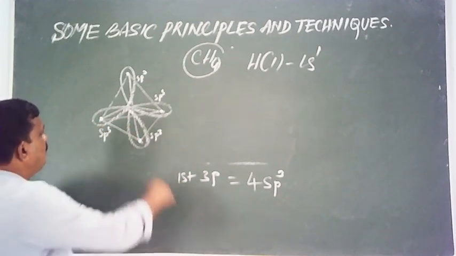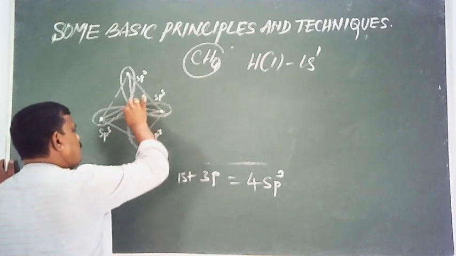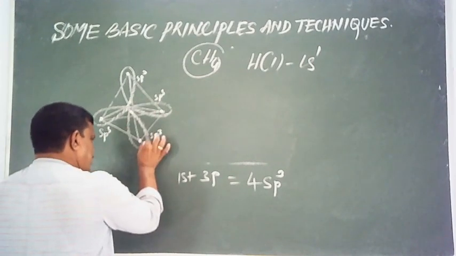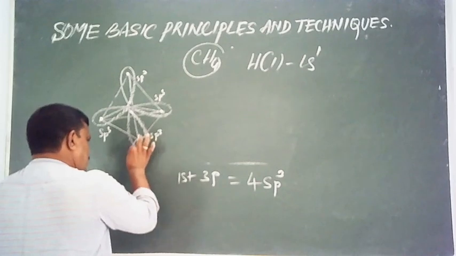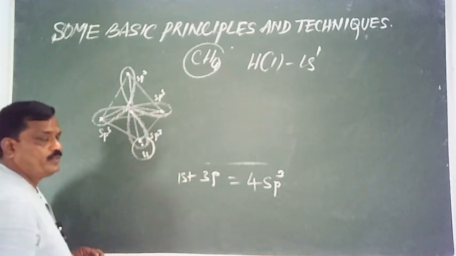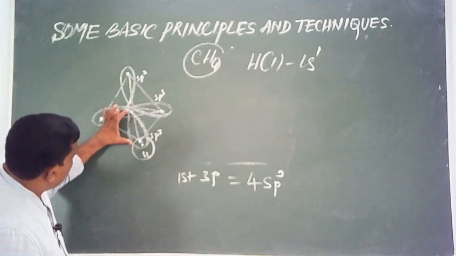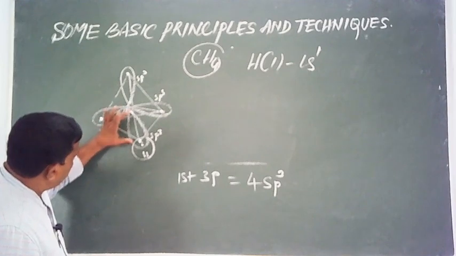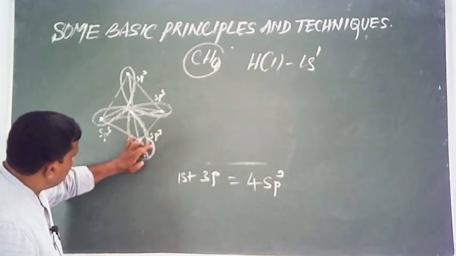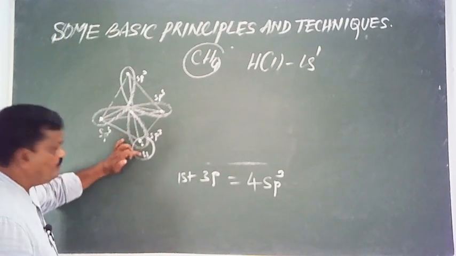One sp3 hybrid orbital of carbon overlaps with the s orbital of hydrogen. Overlapping of atomic orbitals: the sp3 hybrid orbital overlaps with the spherical s orbital of hydrogen to form a bond.